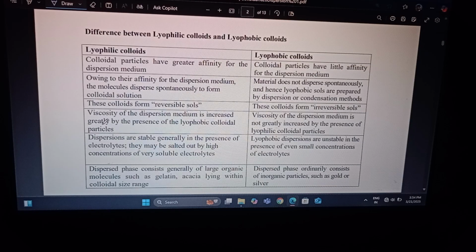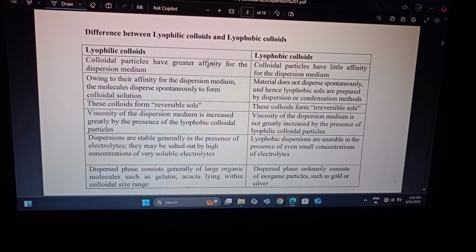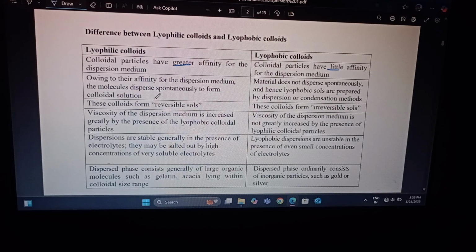Difference between lyophilic colloids and lyophobic colloids. Lyophilic colloid particles have greater affinity for the dispersion medium, and lyophobic colloid particles have little affinity for the dispersion medium. Owing to the affinity for the dispersion medium, the material disperses spontaneously to form a colloidal solution. Lyophobic material does not disperse spontaneously, hence lyophobic sols are prepared by dispersion and condensation methods.